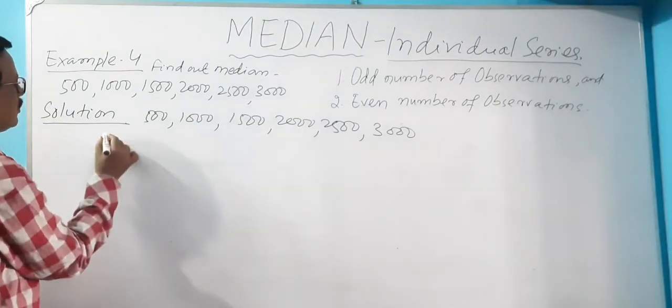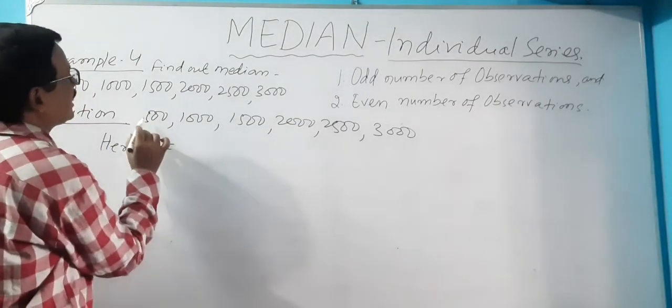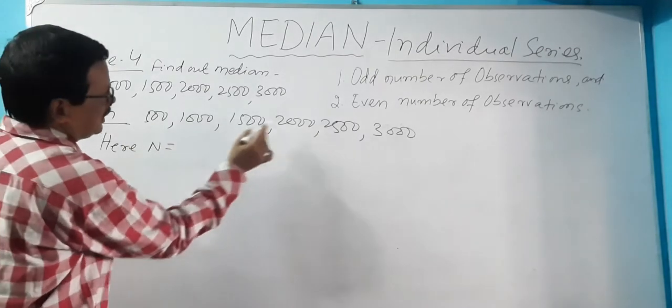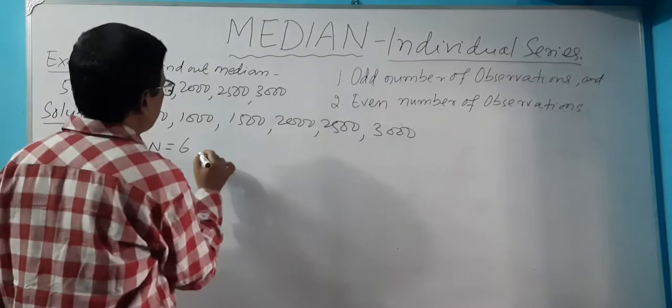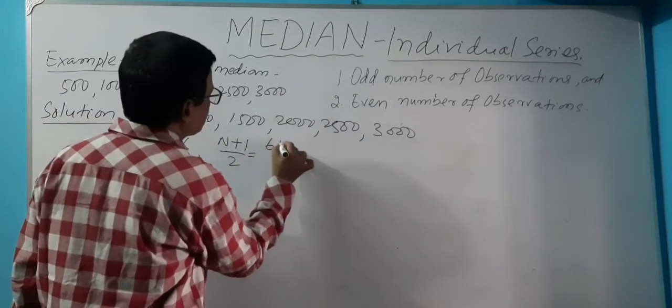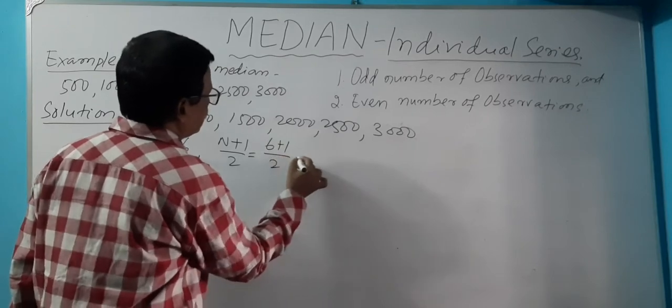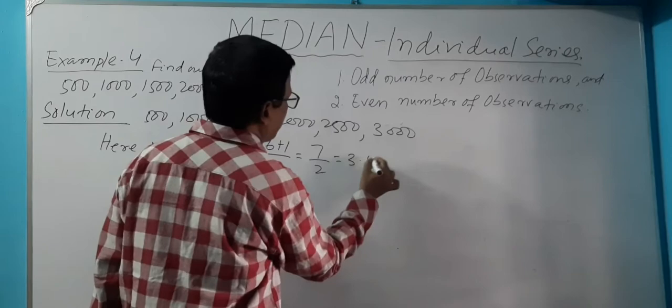Here n is equal to what? How many items are there? 1, 2, 3, 4, 5, 6. n is equal to 6. (n plus 1) by 2 is equal to 6 plus 1 by 2, that is 7 by 2, that is 3.5.